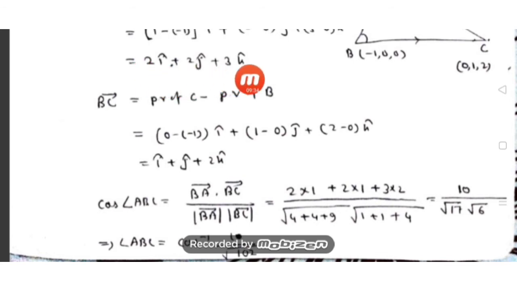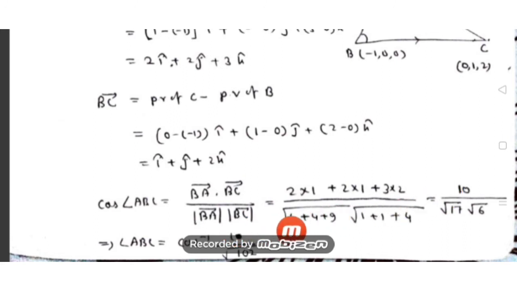The coefficients of I cap, J cap, K cap, squared. That was the first one. Now the BC vector: what is the BC vector? Coefficient of I cap is 1, so 1 square, J cap is 1, again 1 square, plus 2 square. So 1 square, 1 square, 2 square, and do the calculation: 2 into 2 is 4, 4 plus 6 is 10, and here 8 plus 9 is 17, into 4 plus 1 is 6. Do the calculation.